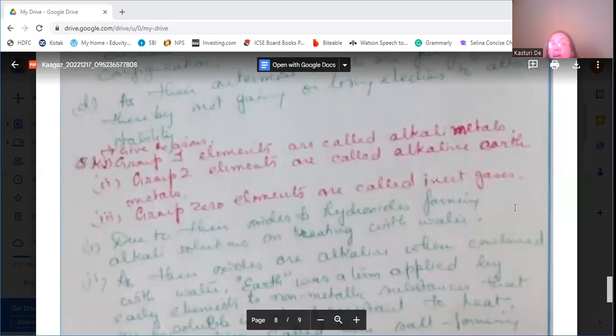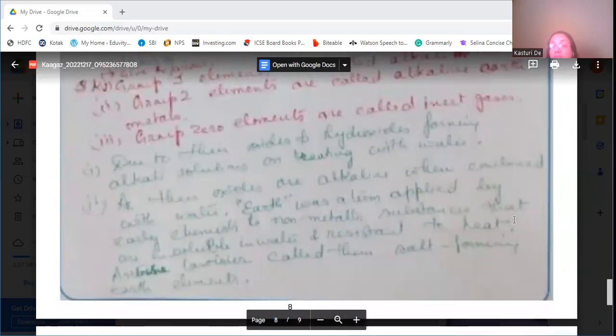Why earth? Earth was a term which was applied by the early chemists to non-metallic substances that are insoluble in water and resistant to heat. Generally, earth was applied to those elements which were non-metallic in nature, insoluble in water and resistant to heat.